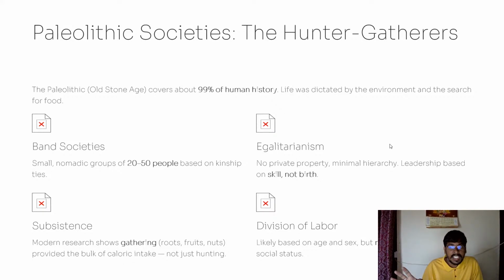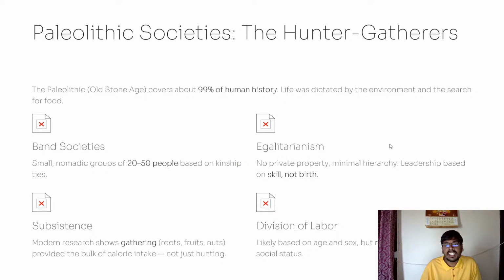So life was dictated by environment. The entire life was dependent upon environmental factors and the search for food during the Paleolithic society, that is the old stone age. The society was organized as band societies, a small group of 20 to 50 people based on kinship ties.